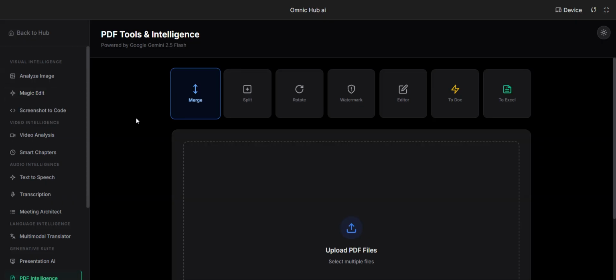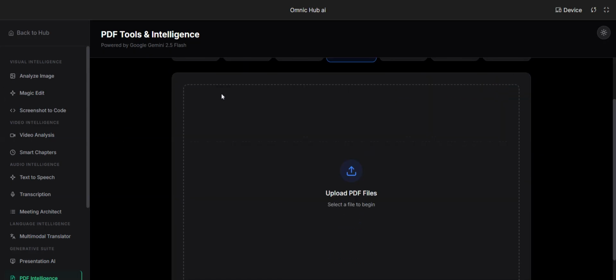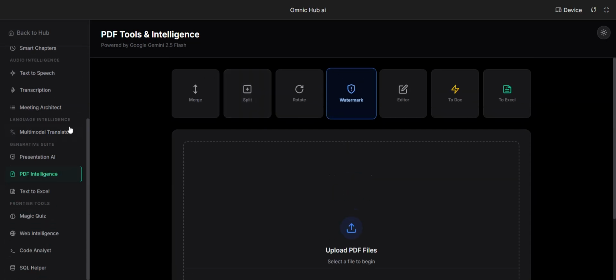This is PDF intelligence where you can do tools, and with the PDF to doc to Excel, it's an editor, watermark remover. Similarly, like I Love PDF.